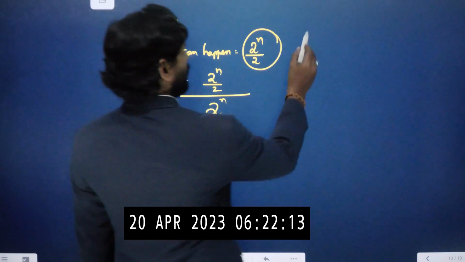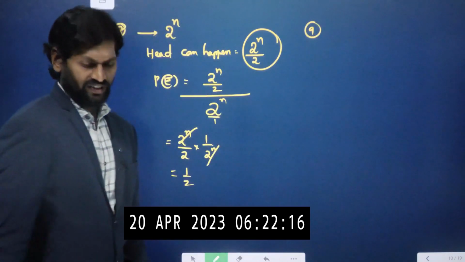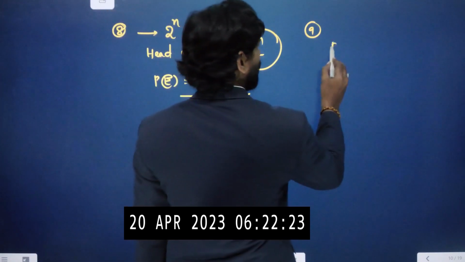Let us move on to the question number 9. That is, given that a single letter is selected at random from the word probability. Now we are taking the word probability.